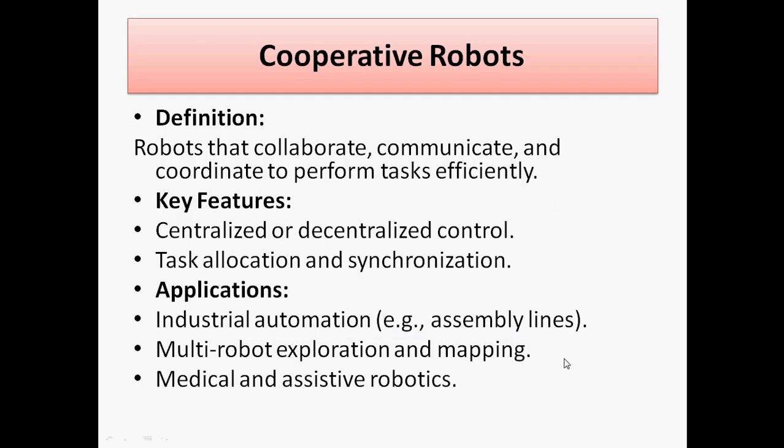We discussed first cooperative robots: robots that can collaborate, communicate, and coordinate to perform tasks efficiently. The key feature is centralized or decentralized control. Centralized control is available, and the work involves task allocation and synchronization. Applications include industry automation, for example assembly lines, and multi-robot exploration and mapping is possible.